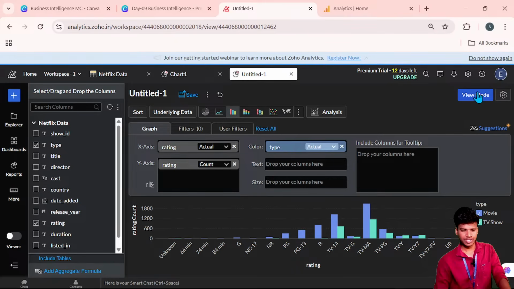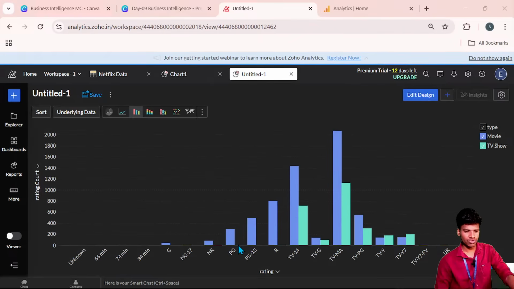And the PG is only having movies, there is no TV show. And PG 13 also the same. PG 13 is having only movies, 490 count of movies is here, and R also the same, movie ratings only.